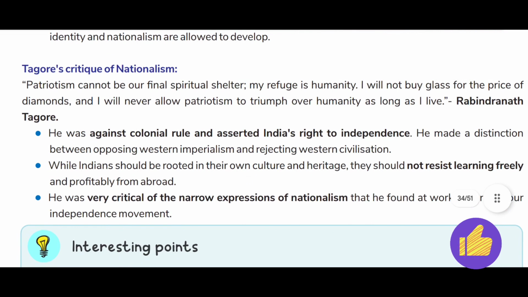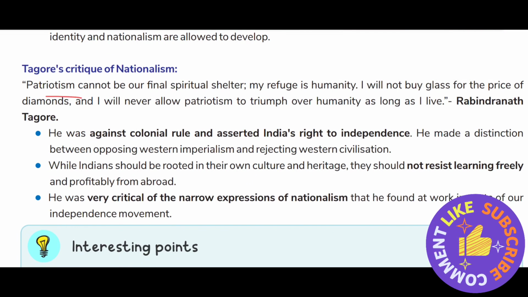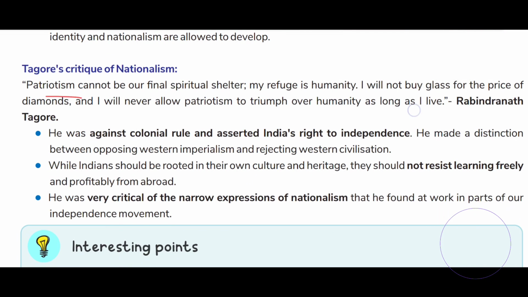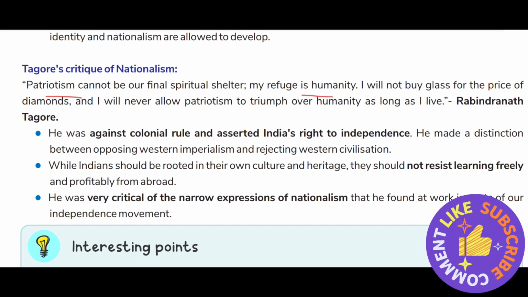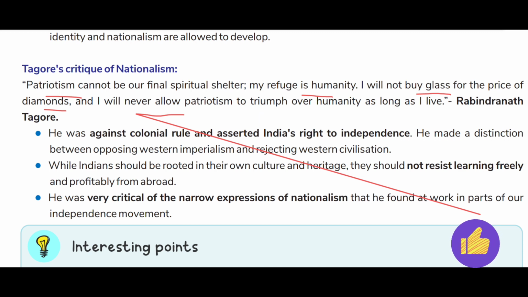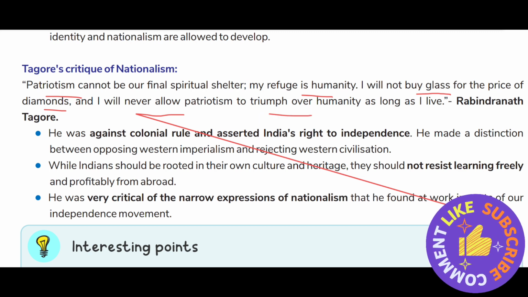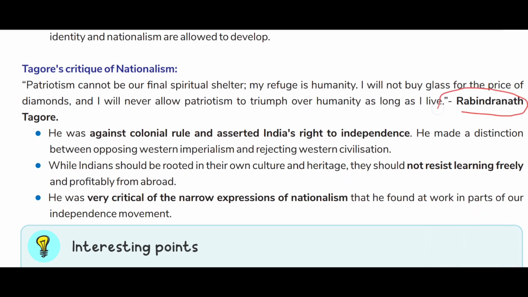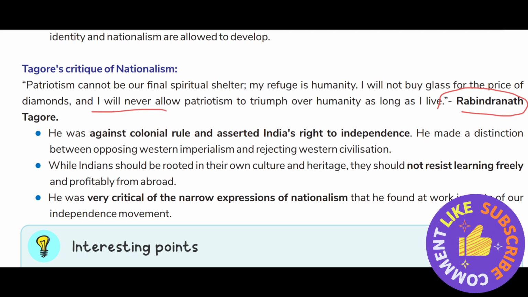Tagore's critique of nationalism. Patriotism cannot be our final spiritual shelter. My refuge is humanity. I will not buy glass for the price of diamonds. I will never allow patriotism to triumph over humanity as long as I live. So this statement is by Rabindranath Tagore.